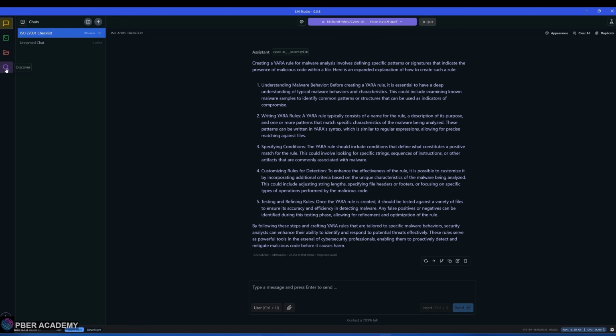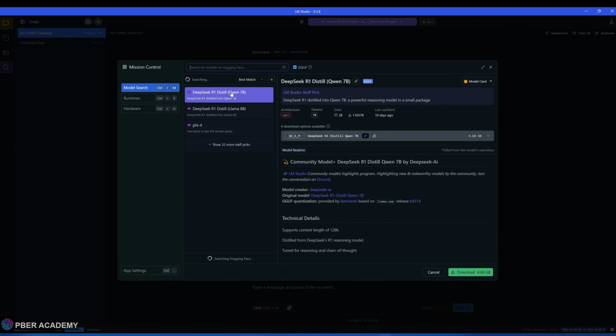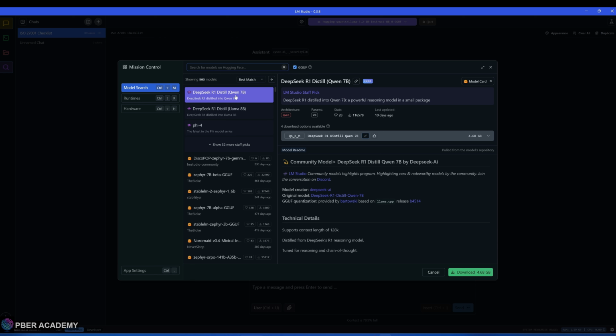In case you need a local setup, you can search for the models. For example, DeepSeek is there, so you can install it, and it is capable of a lot of things, just as ChatGPT is. It's 5 GB, so you can download it and run it. So this is one way we can set up our own LLM, and you can see there are a lot of trained LLM models. Based on the rating, the downloads, and how frequently they are uploading, you can go and download it and utilize it.